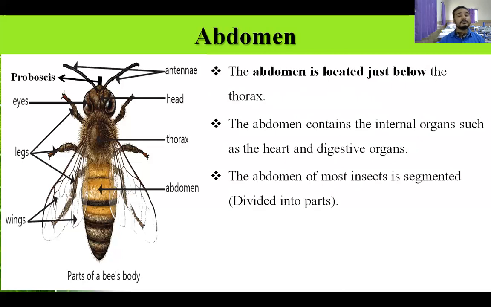The third part of the body of the insect is called abdomen. It is the third part and located below the thorax, and which contains all their internal organs like heart, like digestive system and other systems. And this abdomen is segmented. Segmented means divided into parts. So I hope you have understood about insects and parts of their body.